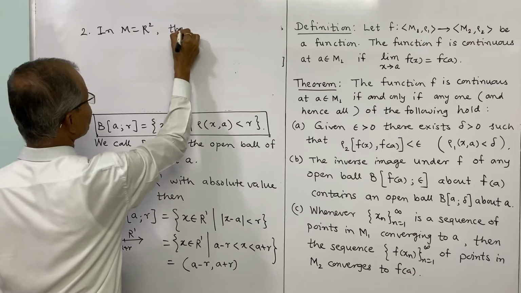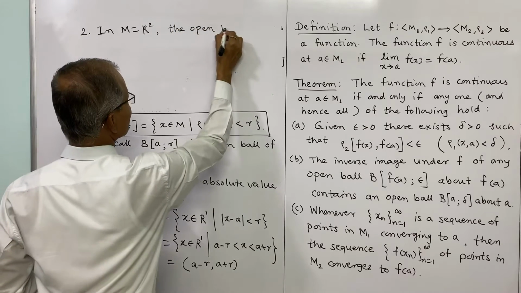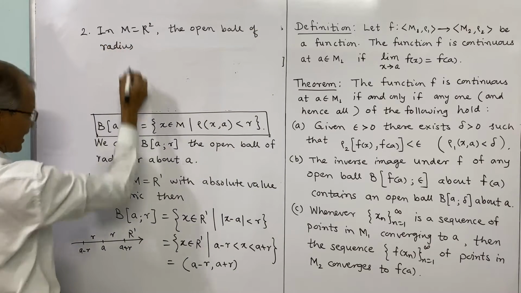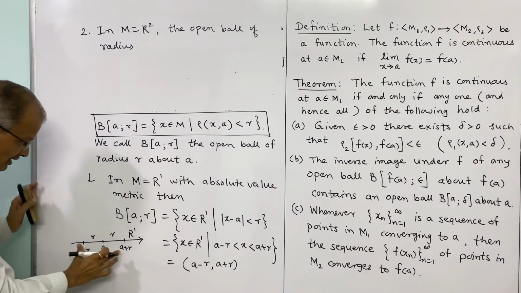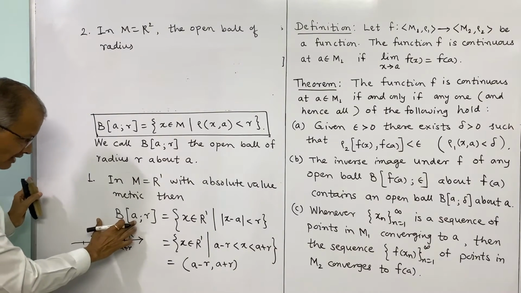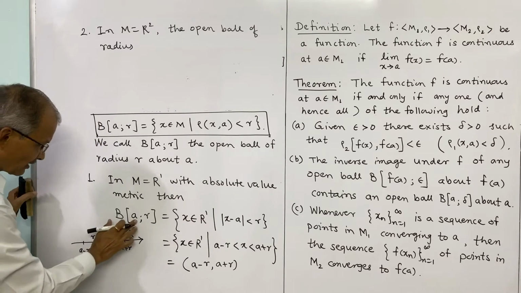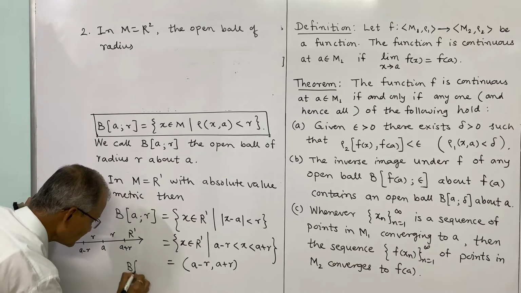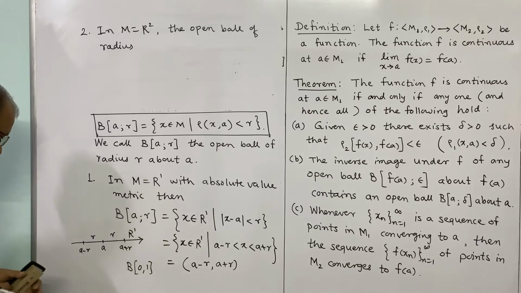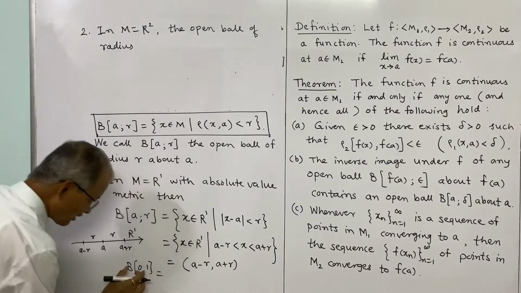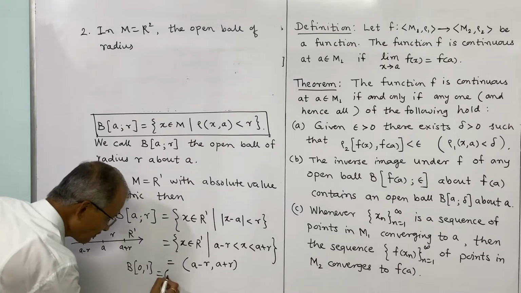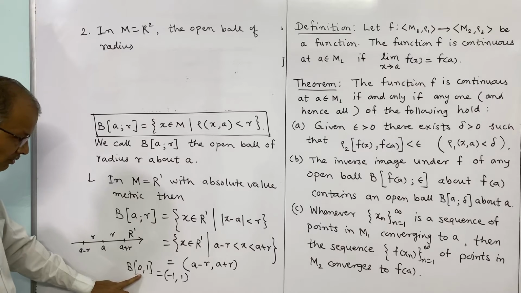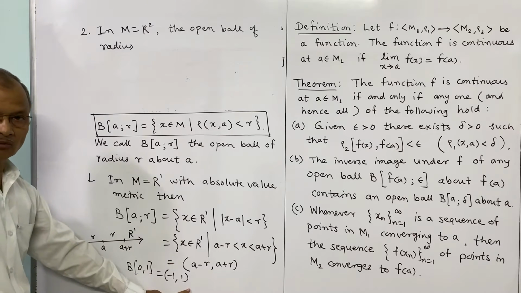The open ball of radius 1. For example, we will consider r equal to 1, and suppose the center is 0 and the radius is 1. Then what will be B(0, 1)? B(0, 1) will be the open interval around 0 of radius 1, and that is simply minus 1 to plus 1.